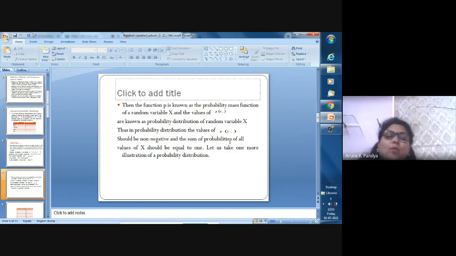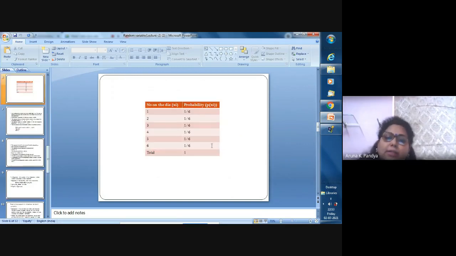Let us take one more illustration of probability distribution. This is one more example based on the probability distribution: the number on the die. When we toss the die, we can get the numbers 1, 2, 3, 4, 5, 6, and the corresponding probability of each number on the die is 1 by 6, 1 by 6, 1 by 6, 1 by 6, 1 by 6, 1 by 6.